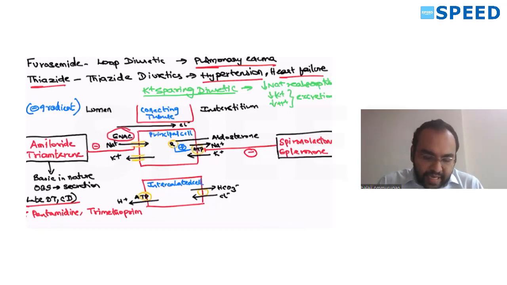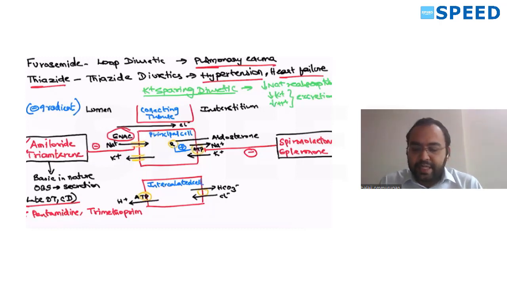So what do amiloride and triamterene, two drugs, do? They block the ENaC channel. So what happens? Sodium is not getting reabsorbed, so it acts as a diuretic. The potassium is not going out, so it is sparing the potassium. So it is a potassium sparing diuretic.